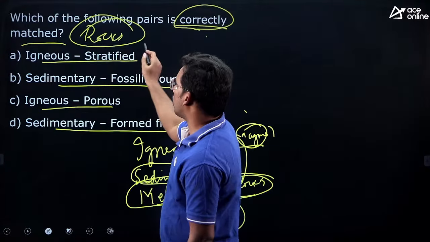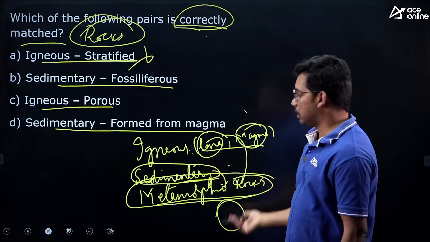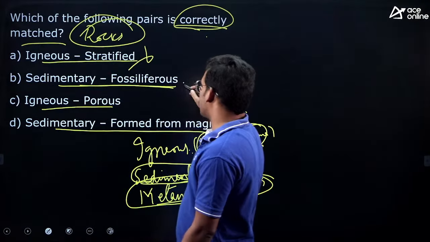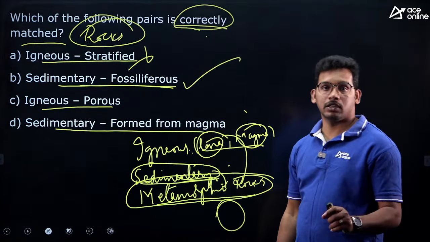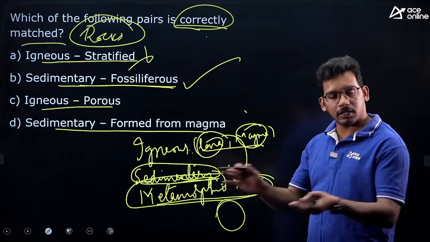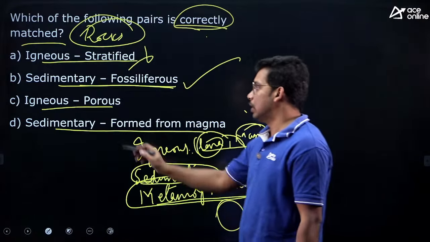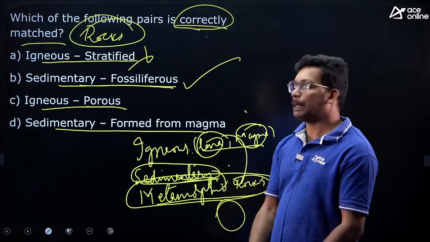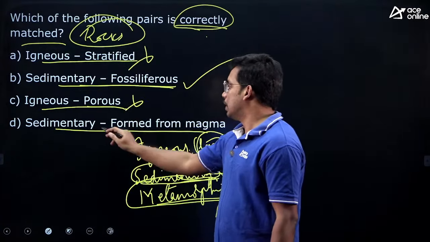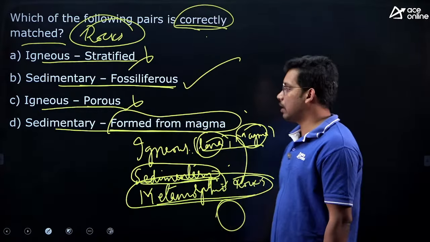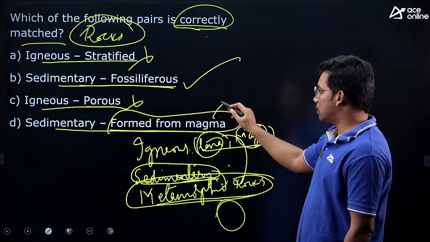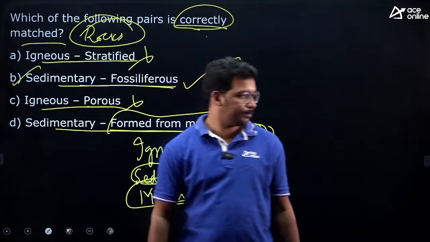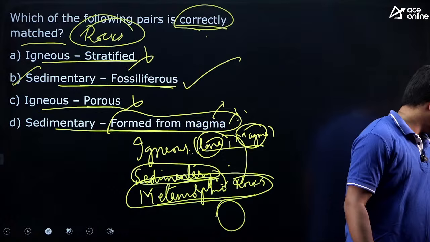Now, igneous rocks are not stratified. As I said, stratification is formed because of erosion and weathering; these are sedimentary. Sedimentary rocks are fossiliferous, correct. They have fossils, whatever dead matter and bones accumulated during the weathering and erosion process. Igneous rocks are not porous. They are impervious, very tightly packed. Sedimentary rocks are porous. Sedimentary rocks are not formed from magma. They are formed by weathering and erosion. This is igneous rocks. So the answer is B. This is about the rocks topic.